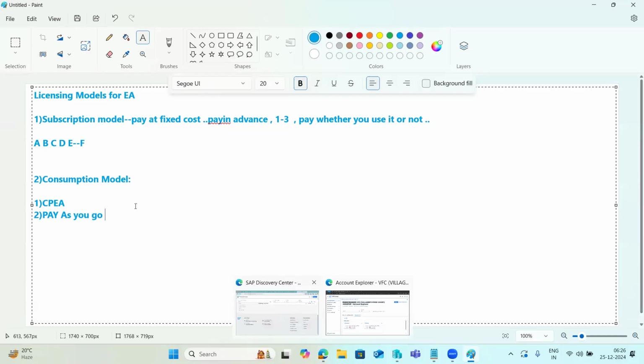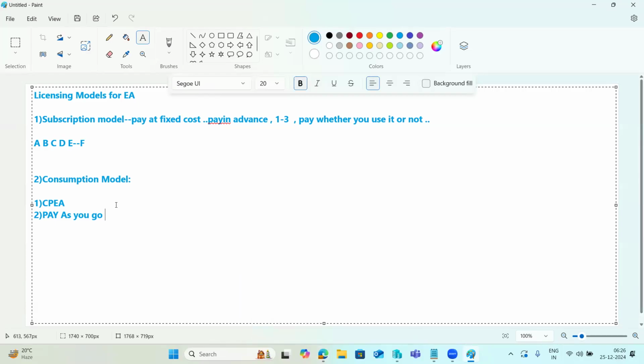Anytime you can activate and deactivate the services. That is the main thing in the consumption based model.